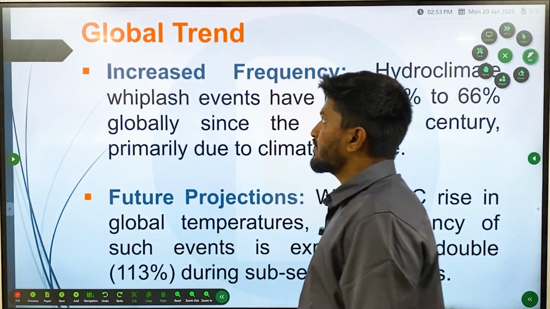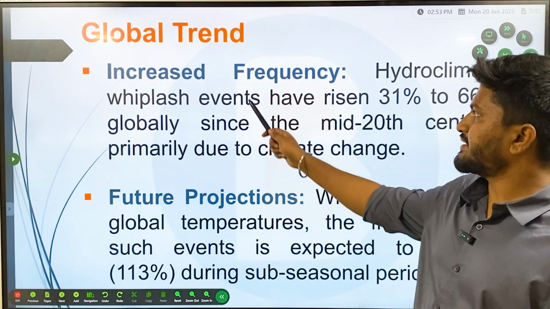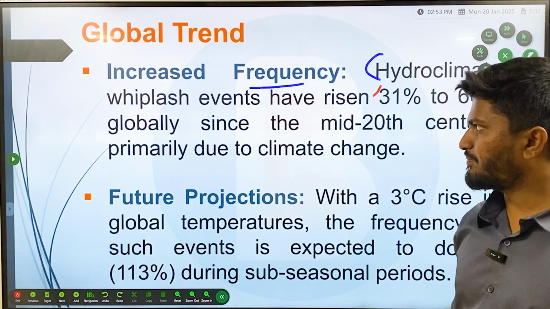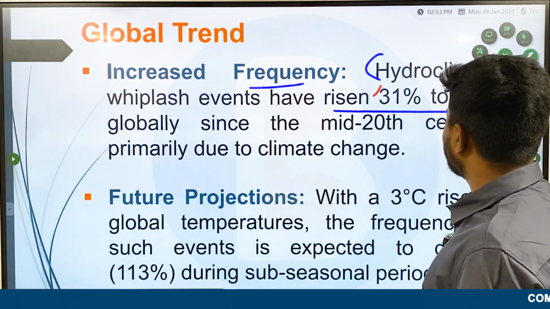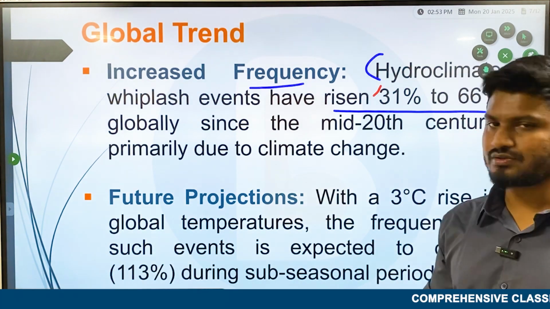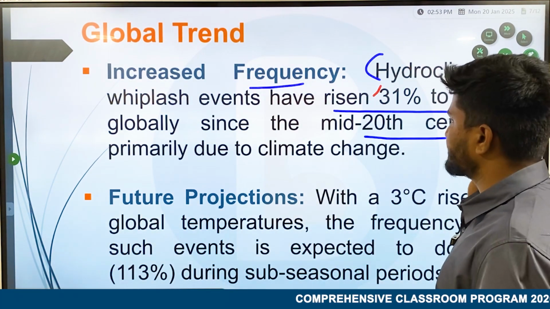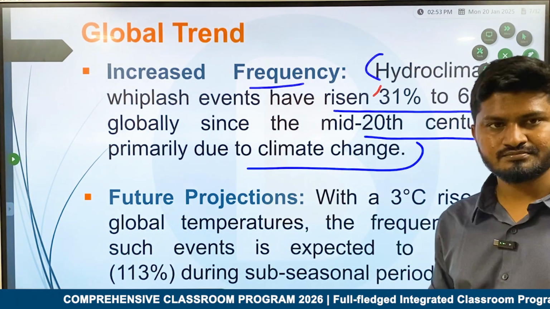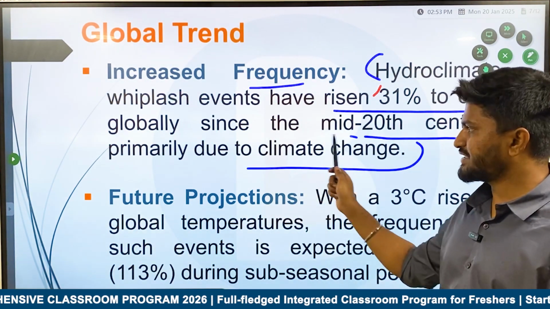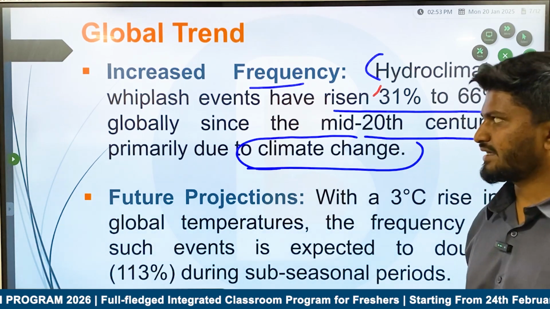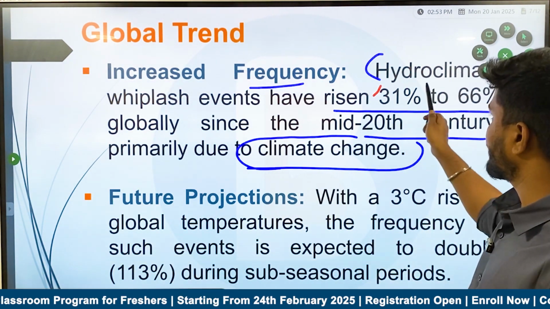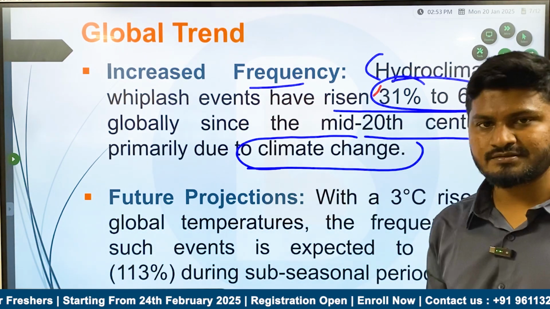Then the global trend is increased frequency, that is, hydroclimatic whiplash events have risen 31 to 66% globally since the mid 20th century, primarily due to climate change. Because of climate change and global warming, hydroclimatic whiplash has increased by 31% to 66%.